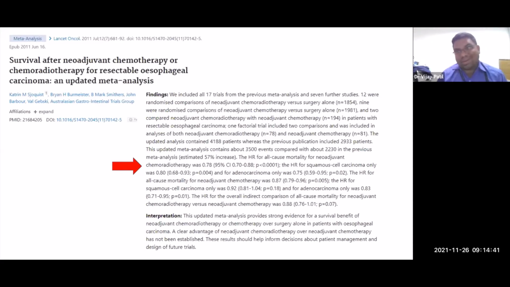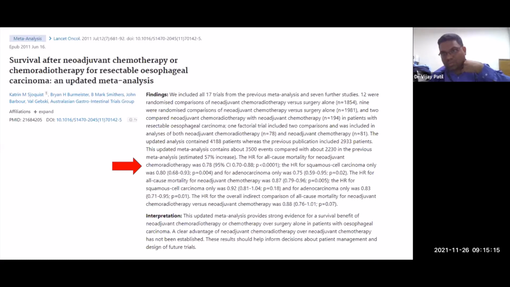Now, the question comes, what do you use? Do you use neoadjuvant chemotherapy followed by surgery, or neoadjuvant CTRT followed by surgery? According to me, these two were never compared head to head, so you cannot choose one over the other. If you interpret the literature, it is very clear that if you do cross-trial comparisons, the amount of benefit derived from neoadjuvant CTRT seems to be large, especially for squamous cell carcinoma, not that much for adenocarcinomas.